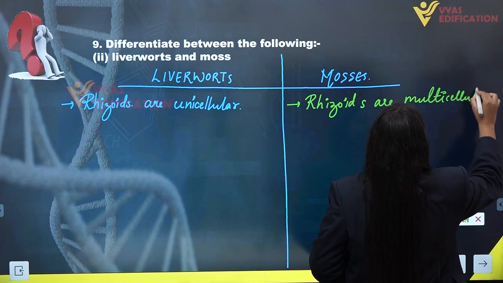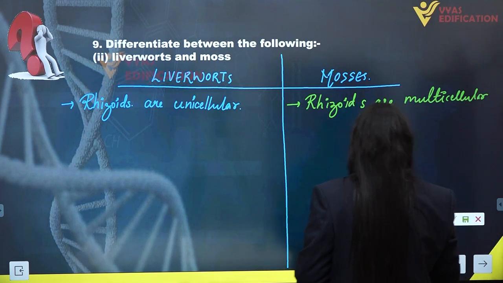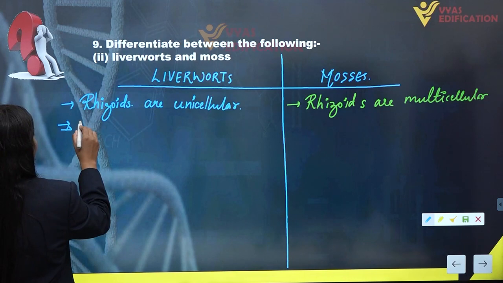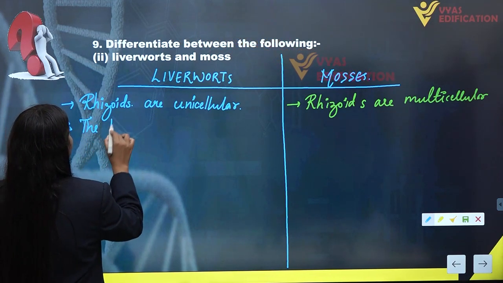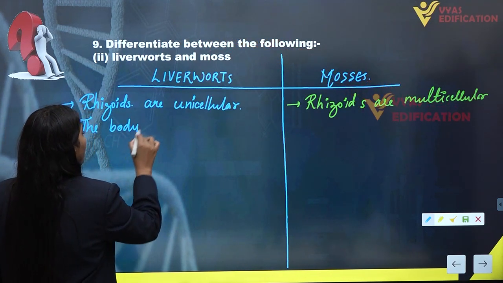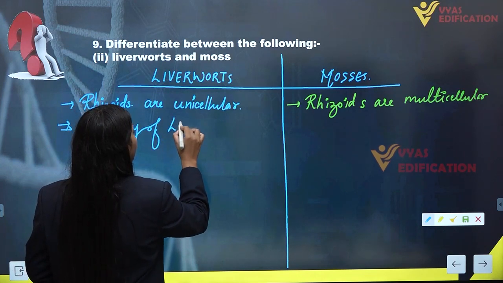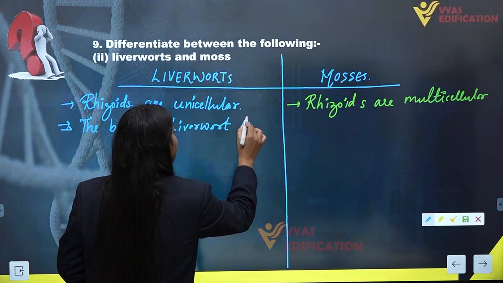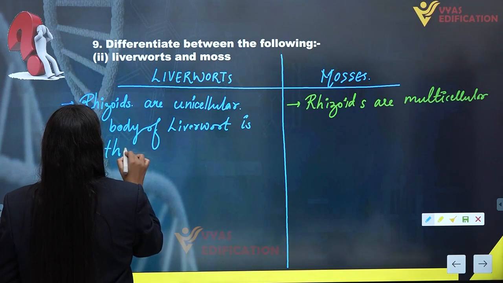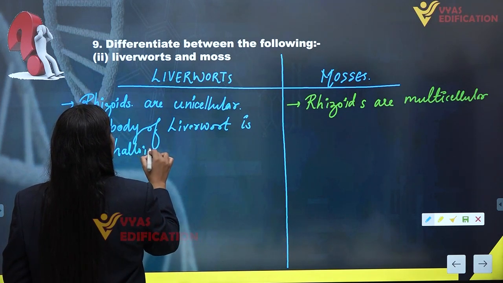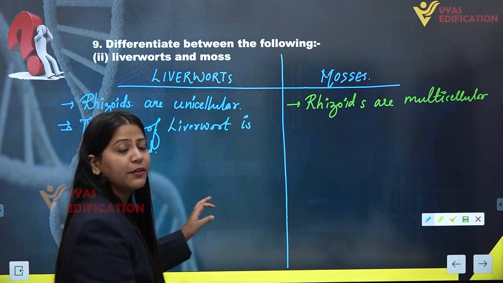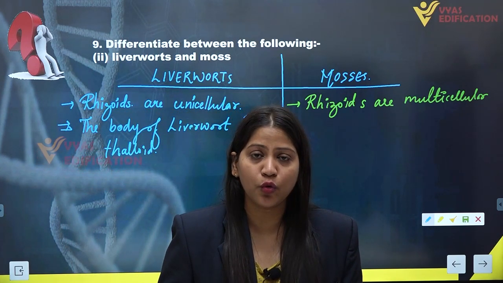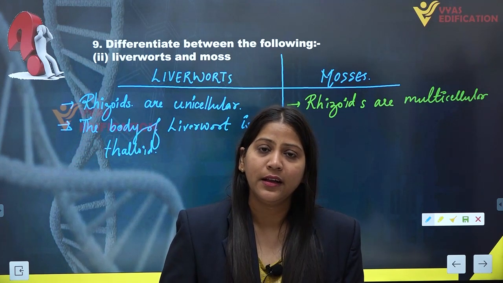All right. Next thing, if we talk about the body, then the body of liverwort is thalloid, completely thalloid body they have. Alright, that means the body of liverwort is unable to differentiate into true roots, stems and leaves.